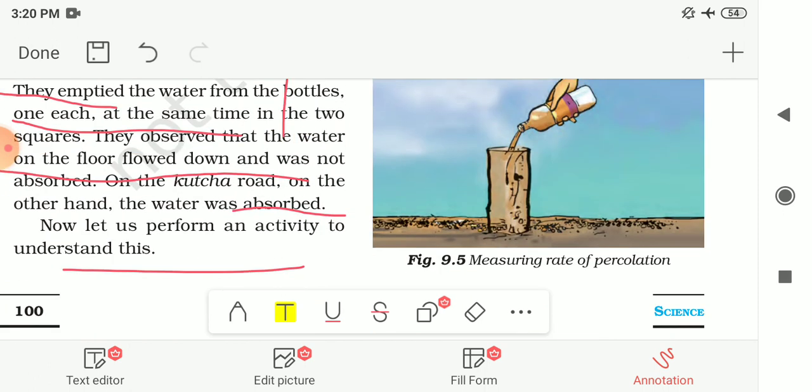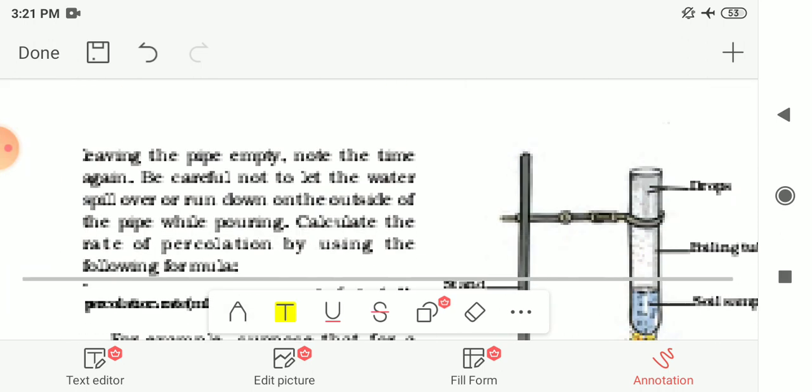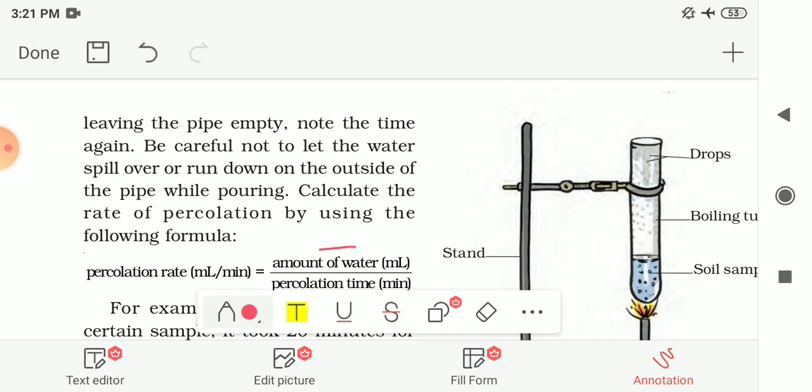You have to fix this pipe 2 centimeter deep in the soil or in the ground, and then from this bottle you have to pour the water in this pipe, and notice the time when the water has percolated, that means drained or filtered, leaving the pipe empty. Be careful not to let water spill over or run down on the outside of the pipe while pouring.